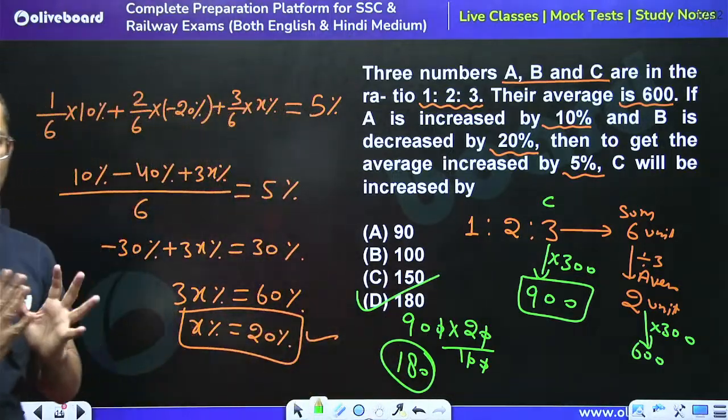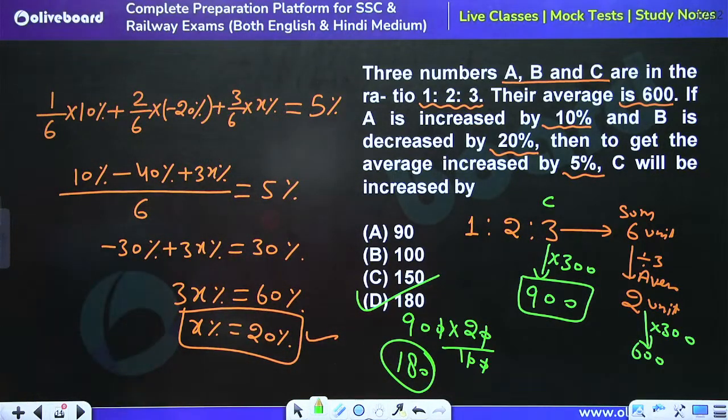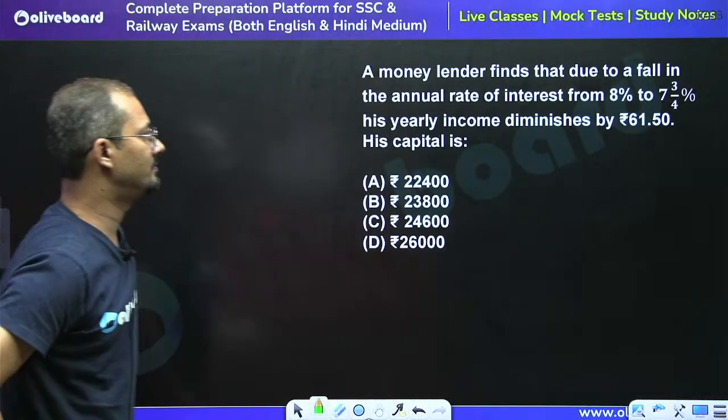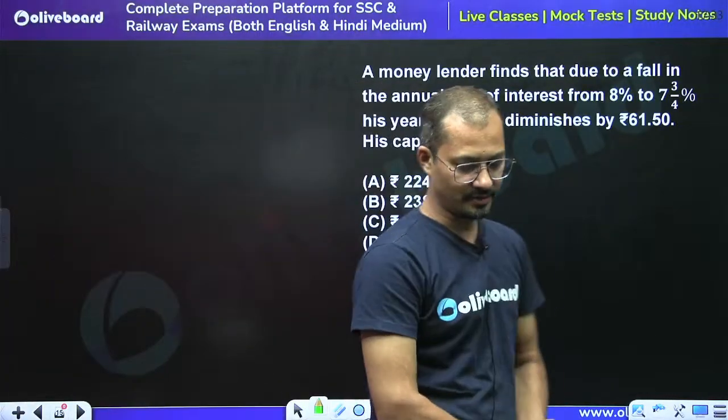This is one of the very good questions. So the answer is 180, not 160. 180 is the right answer. Moving to next question.